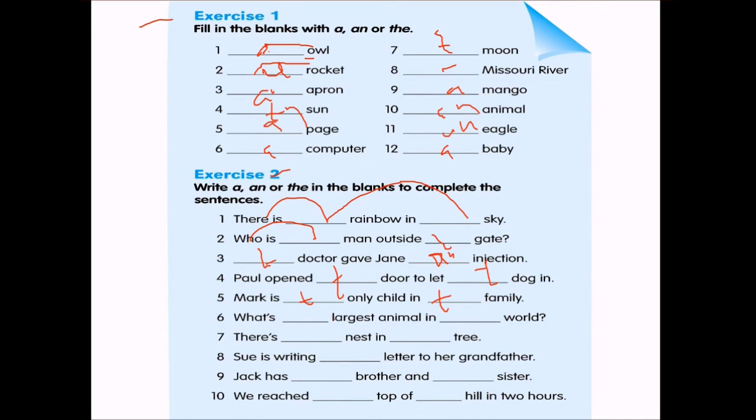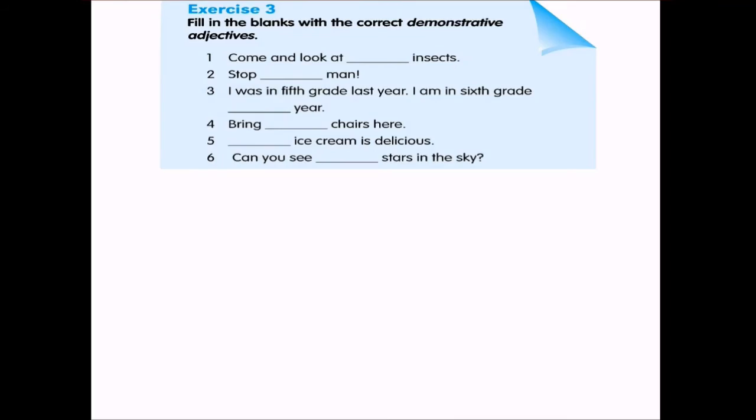What's the largest animal in the world? There's a nest in the tree. Sue is writing a letter to her grandfather. Jack has a brother and a sister. We reached the top of a hill in 2 hours.